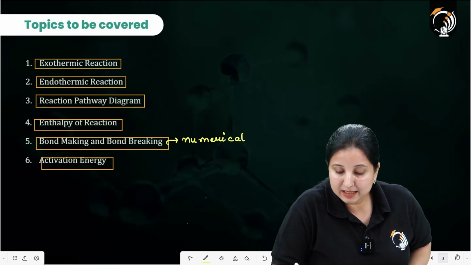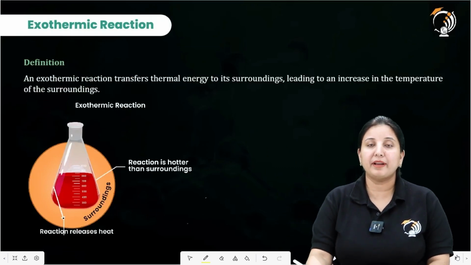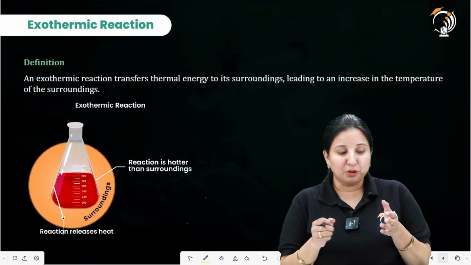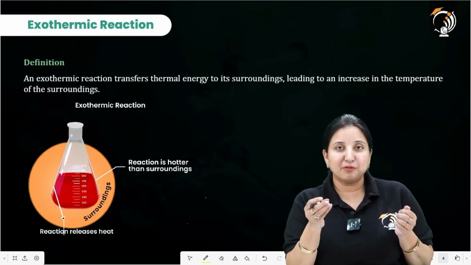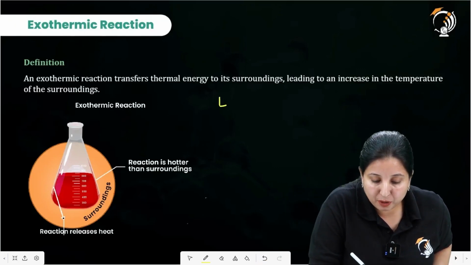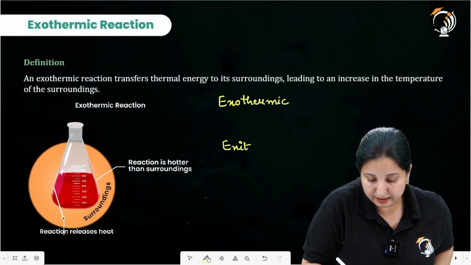Okay, so let's start with our chapter. The first thing is the exothermic reaction. Now look, here is the technique to differentiate exo and endothermic, if you are having confusion. Exo: let me write down the complete word exothermic, and I mention the word exit.